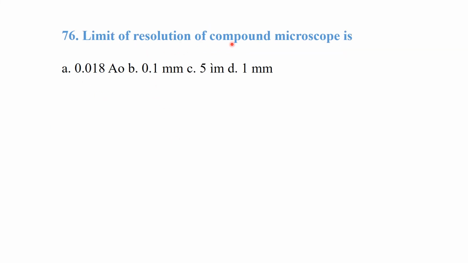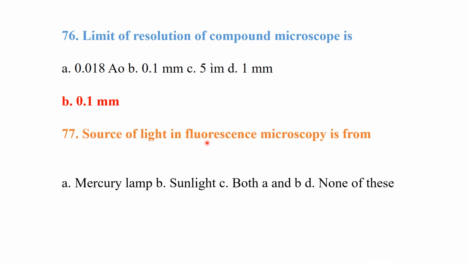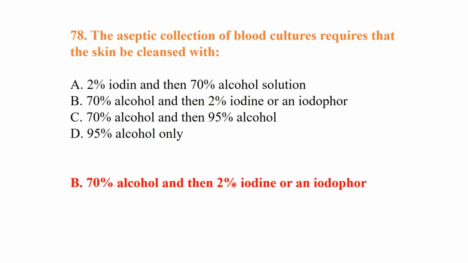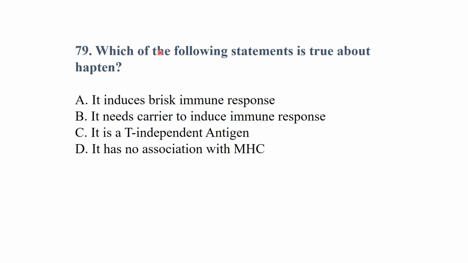The limit of resolution of the compound microscope is 0.1 mm. The source of light in fluorescence microscopy is a mercury lamp. Aseptic collection of blood culture requires that the skin be cleaned with 70% alcohol, then 2% iodine or iodophore. Which of the following statements is true about the hapten? A hapten needs a carrier to induce the immune response.